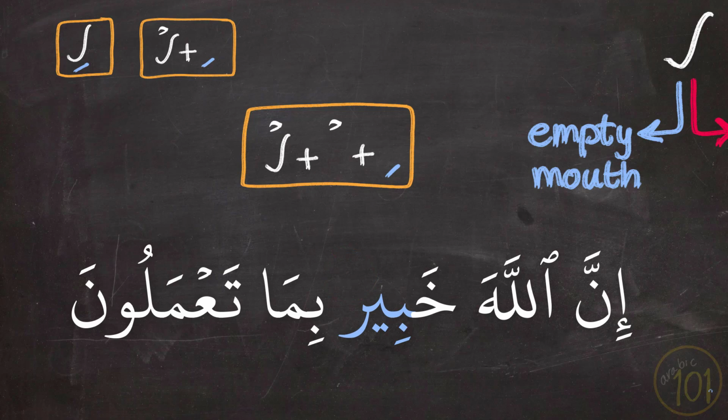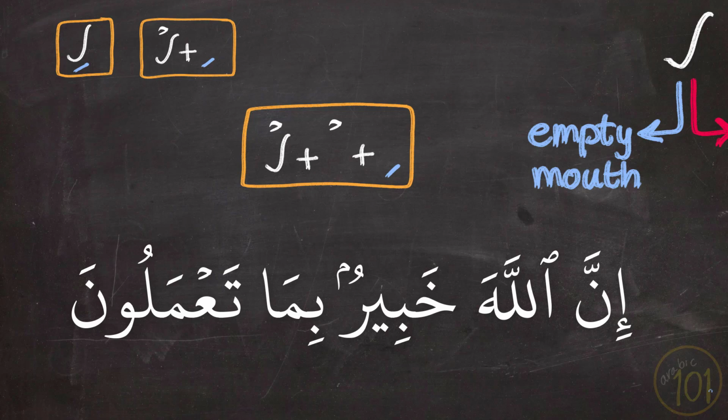Inna Allah khabir. So in this case, ra has sukun, the ya has sukun on top, and the letter before the ya has kasra. That's why we said khabir. But if you kept on reading, this means that the ra will no longer be in this situation, and therefore you will pronounce it normally. And you would say, Inna Allah khabirun bima ta'malun.